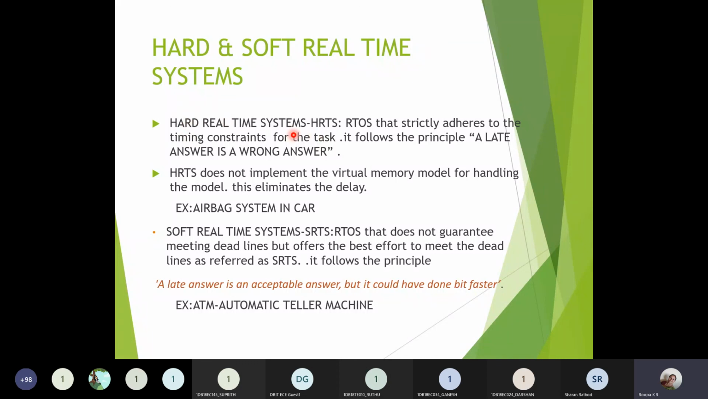It means the RTOS is strictly adhering to the time constraints of the task, following the principle that a late answer is always a wrong answer. Whether the answer is correct or wrong, it should be executed within the given amount of time. No delay is expected in the case of a hard real-time system. One example is the airbag system in a car.